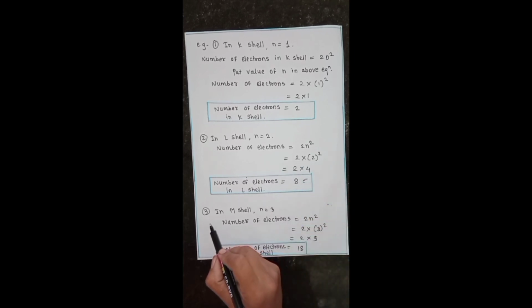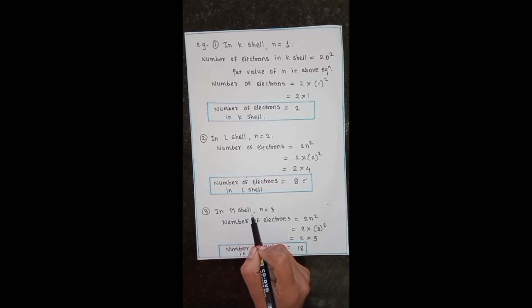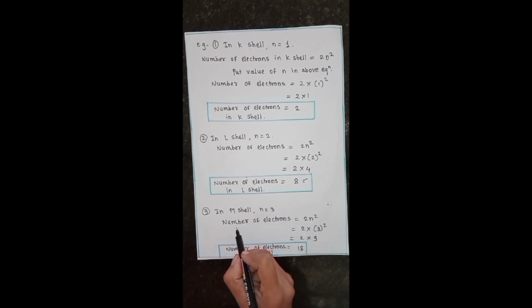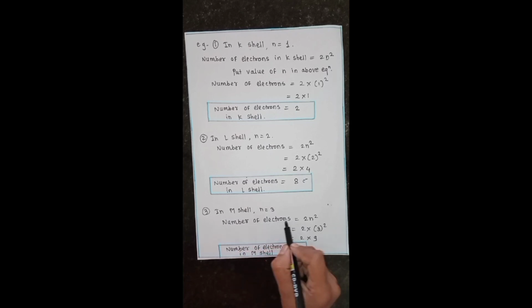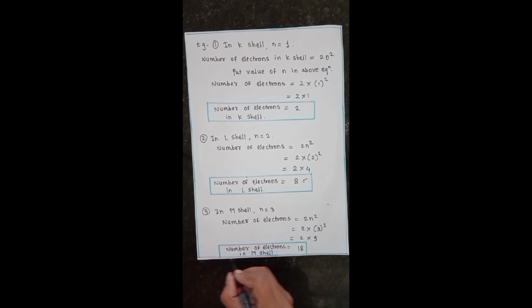Then we calculate the electrons in the M shell. The M shell has principal quantum number 3. The number of electrons is equal to 2n square. Put the value of n in this equation: 2 into 3 square. The square of 3 is 9, so the equation is 2 into 9, which gives 18. So the number of electrons present in the M shell is 18.